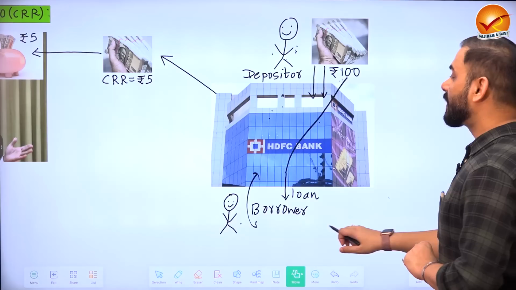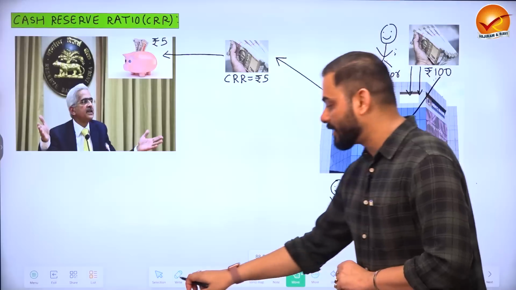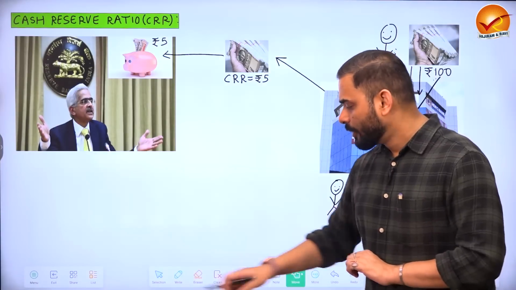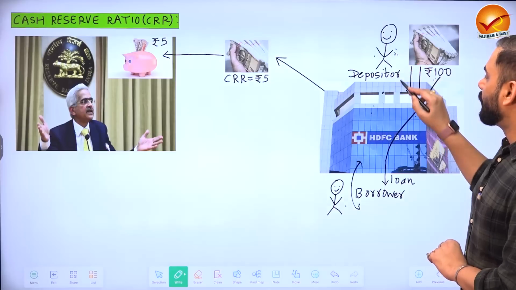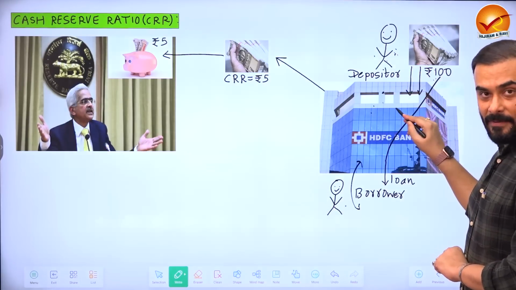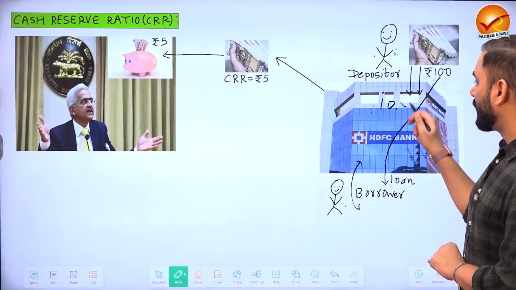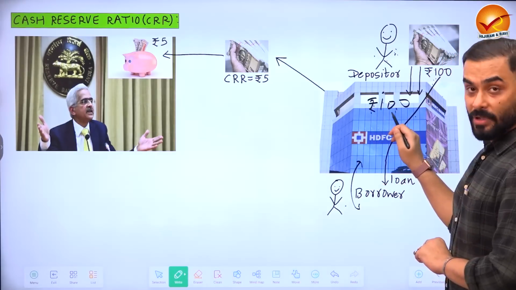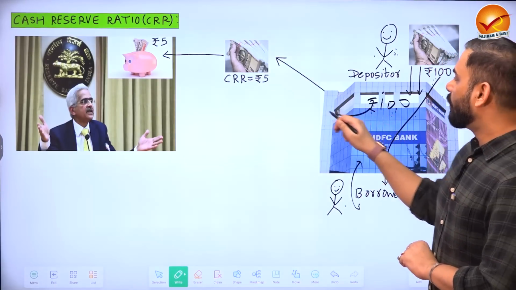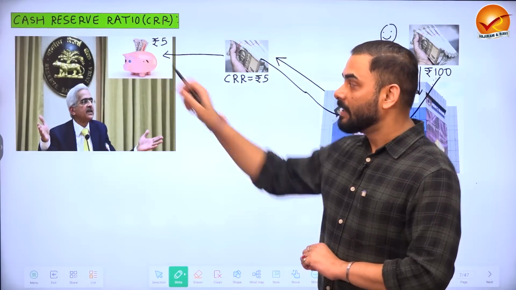Now, to avoid this kind of problem, Reserve Bank of India has started a system of CRR. What is CRR? In a very simple setup, suppose a depositor gives 100 rupees to the bank. Immediately, Reserve Bank of India says that, in layman language, out of the 100 rupees you have got from depositors, take out 5 rupees and give it to RBI in a piggy bank.